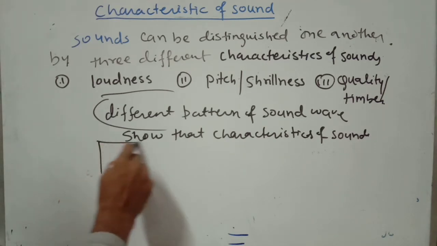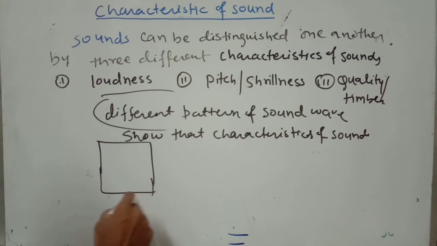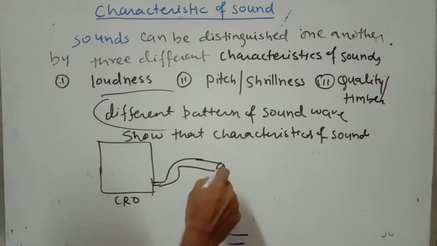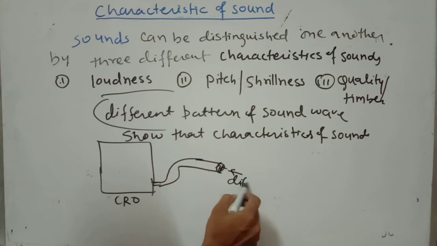Let me take a device, that is a CRO. Here you give input with the help of a microphone, different types of sound.